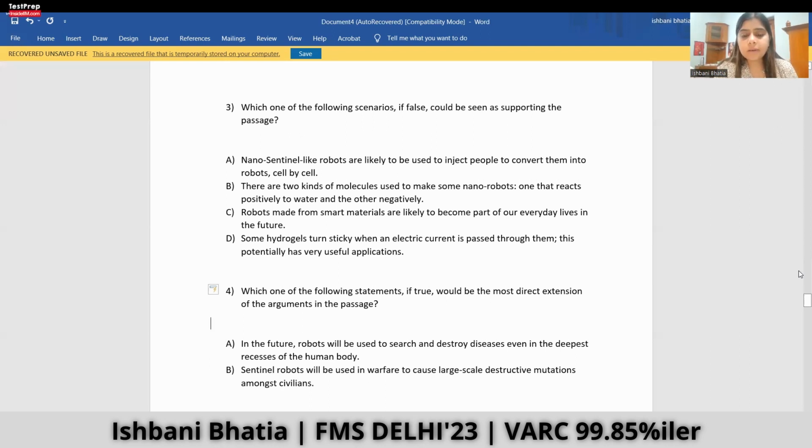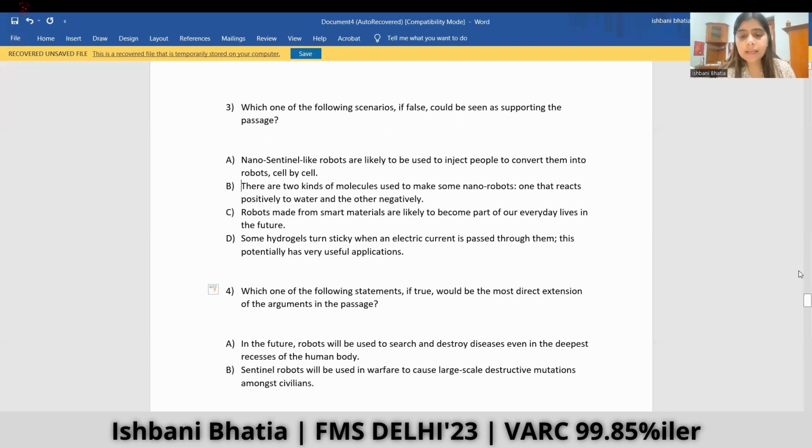Some hydrogels turn sticky when electric current is passed through them. This potentially has very useful applications. It is also true, so we don't need to negate it. So according to the options we have gone through, none of them is the answer. So let's go through the options once again. Probably we have missed something.